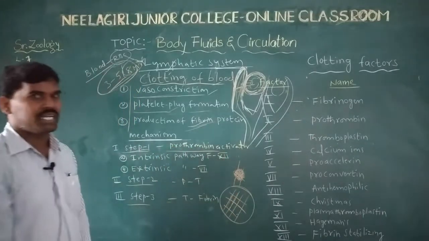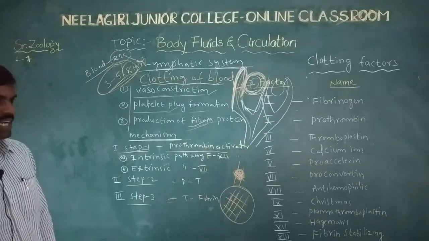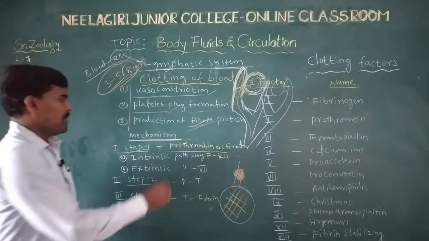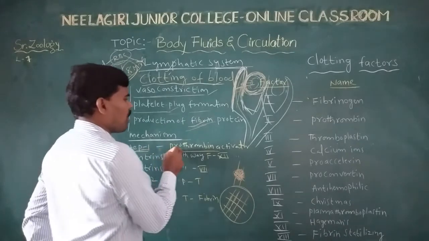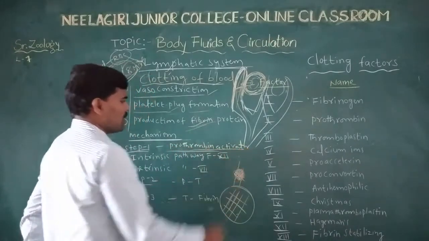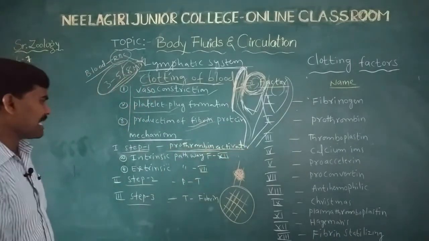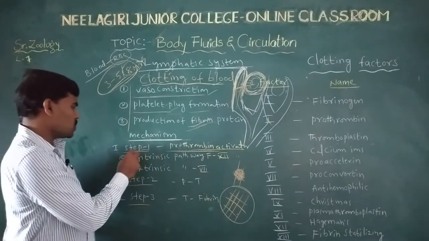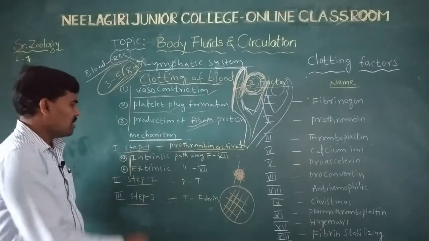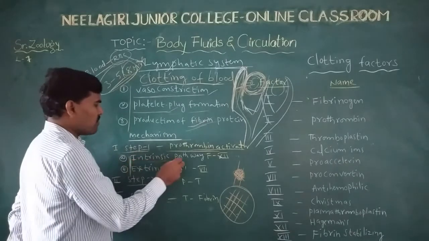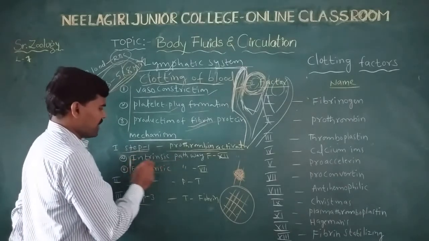Step 1 is the mediators, the prothrombin activator. The mediator of step 1 is the prothrombin activator. Prothrombin activator in step 1 has two pathways. The first one is the intrinsic pathway, and the second is the extrinsic pathway.